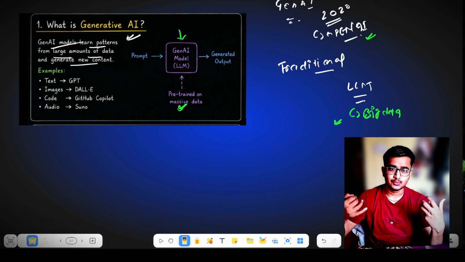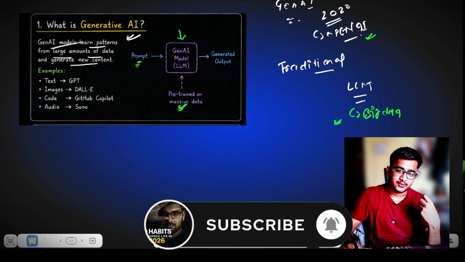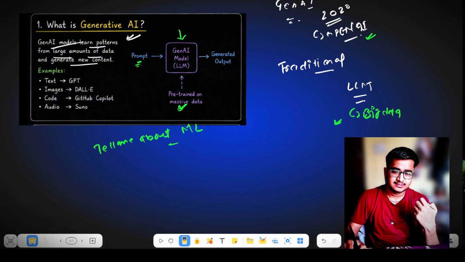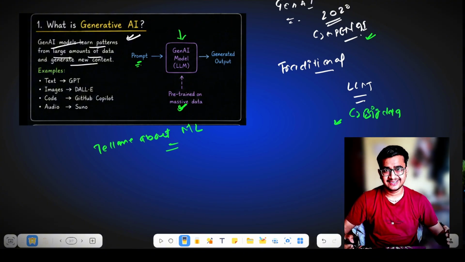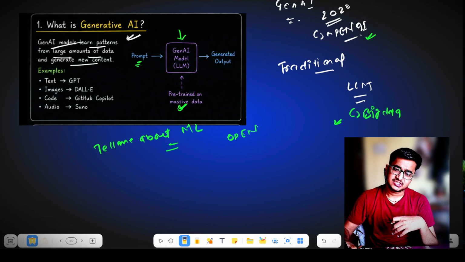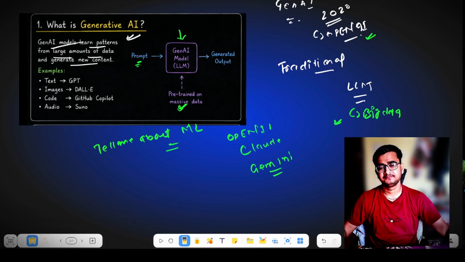So what you do in generative AI is give a prompt, like, tell me about ML. It will pass it as a prompt to your Gen AI model, that is the LLM. It can be OpenAI's ChatGPT, it can be Claude, it can be Gemini, it can be anything.